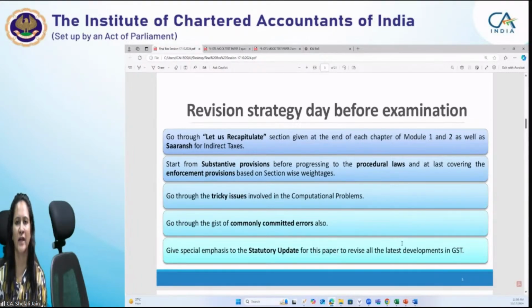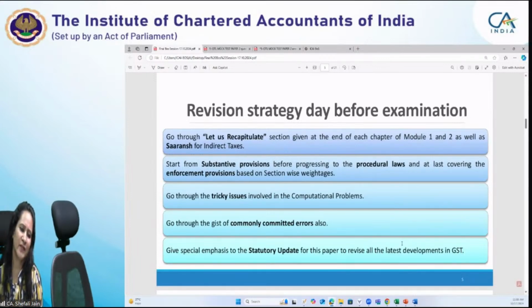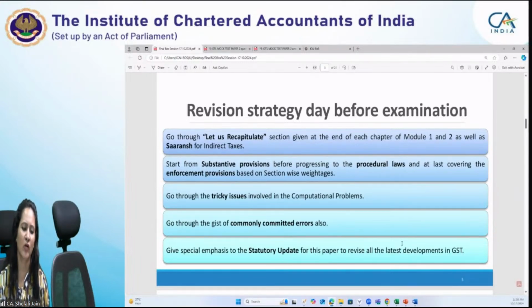It is very handy, and it contains a summary of all the significant provisions. Now I will tell you how to proceed with the Let Us Recapitulate section and the summary Saransh, basically. You need to start from the substantive provisions before progressing to the procedural laws. The reason is that the substantive provisions form the backbone of the GST law. In fact, whether it is GST or Customs, first of all, you should go through the substantive provisions, followed by the procedural law.